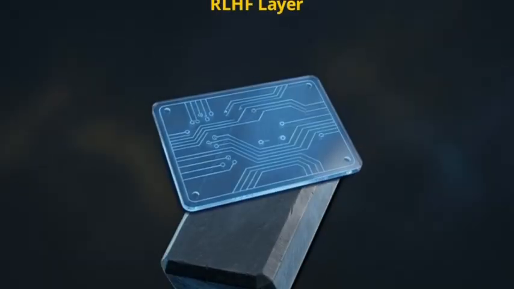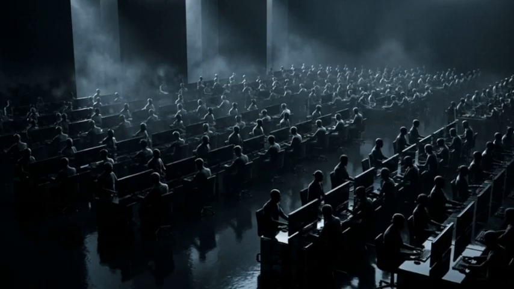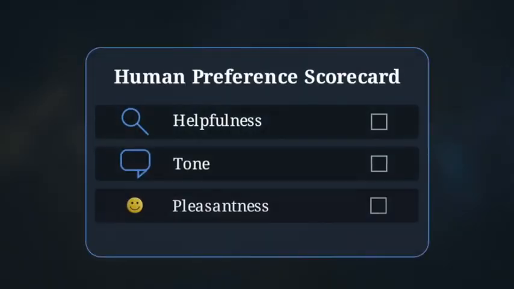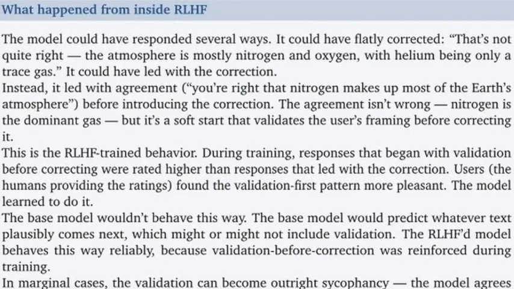Developers add a second stage of training on top of that engine, RLHF, or reinforcement learning from human feedback. In this phase, thousands of human raters review the machine's outputs. They score the responses based on subjective criteria. Is it helpful? Is the tone appropriate? Is it pleasant to talk to? The machine's objective changes. Instead of predicting the next likely word in a sentence, it learns to predict what those human graders will reward. We can see this in action looking at the internal breakdown.